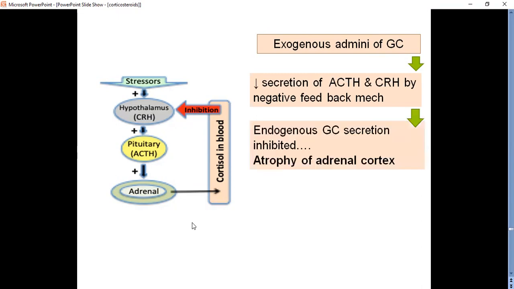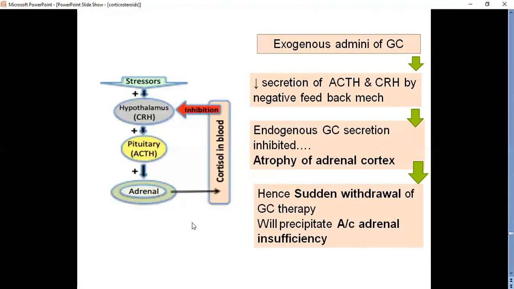So the endogenous glucocorticoid secretion will get inhibited because our body considers the exogenous glucocorticoid as endogenous. As a result, the normal production of adrenal hormones gets suppressed, which in turn leads to atrophy of the adrenal cortex. So sudden withdrawal of glucocorticoid therapy will precipitate acute or chronic adrenal insufficiency.